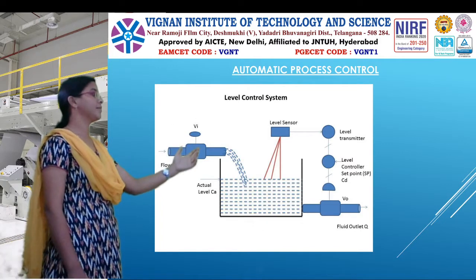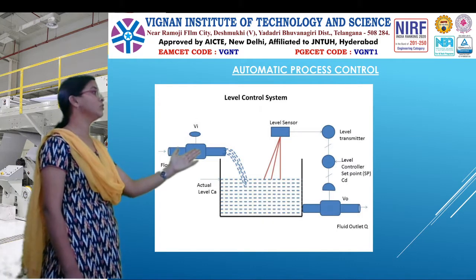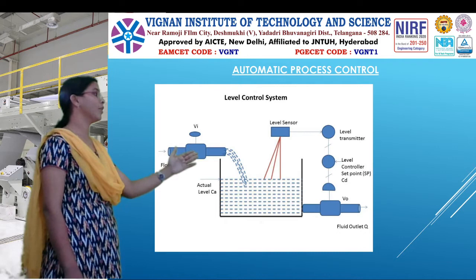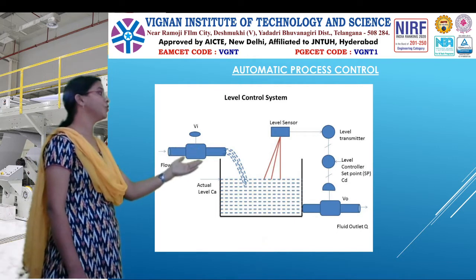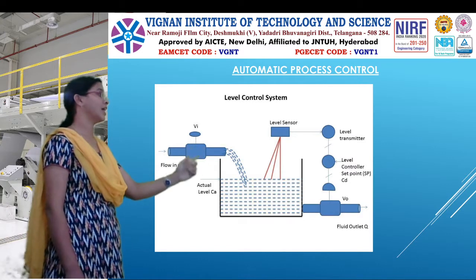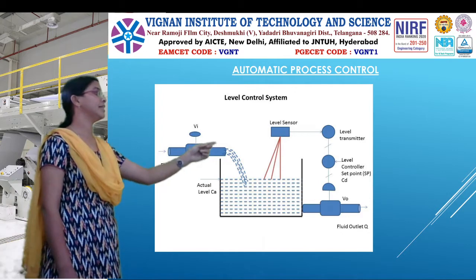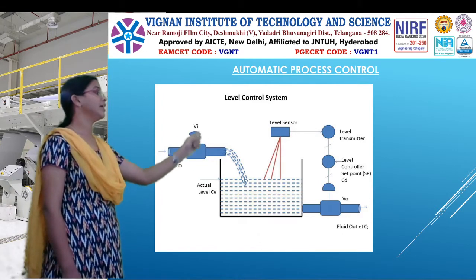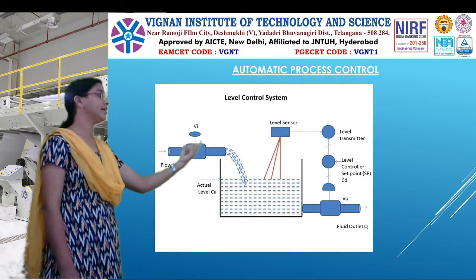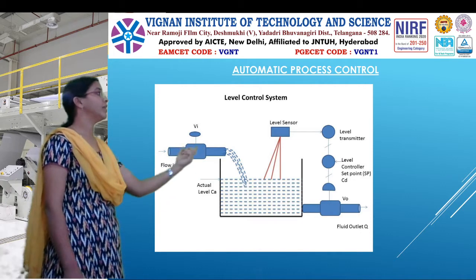After the measuring system, you have that measured value, and you need to compare it with the set point value, whatever the desired value you want. So those two are compared, and then those two values are given to the controller. So here you can see that the controller has another input, that is the set point value, and one input is from the measured value. That will take the decision how the water level will be controlled,